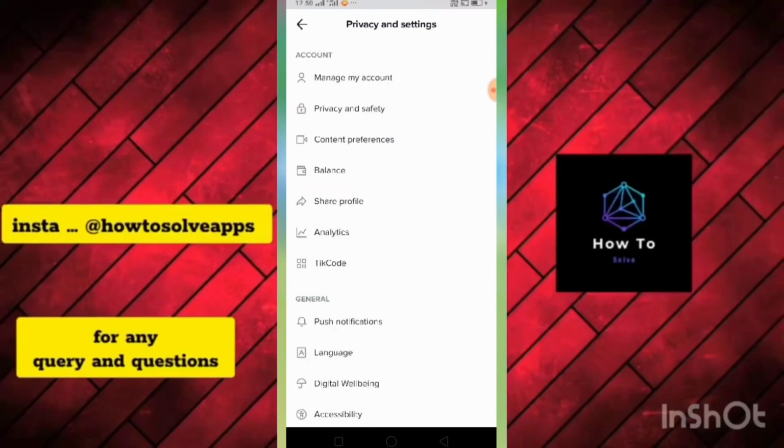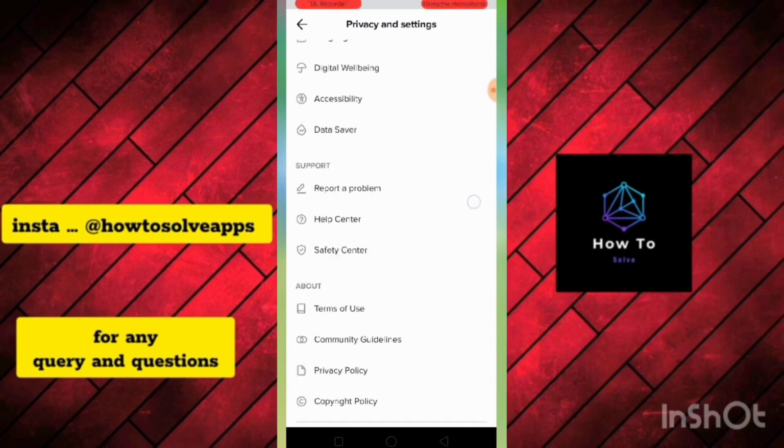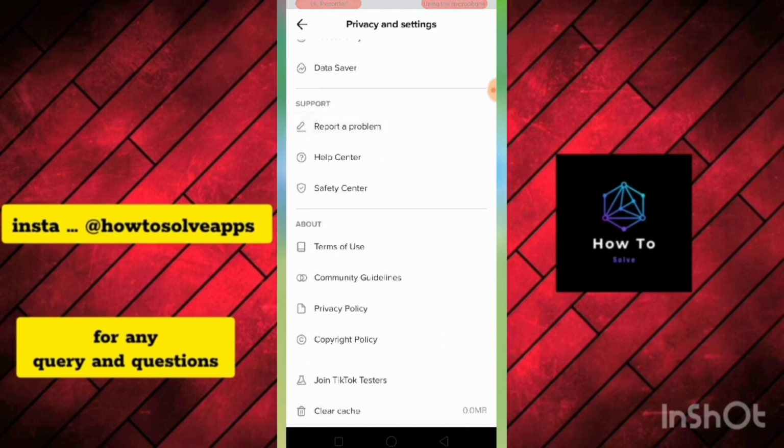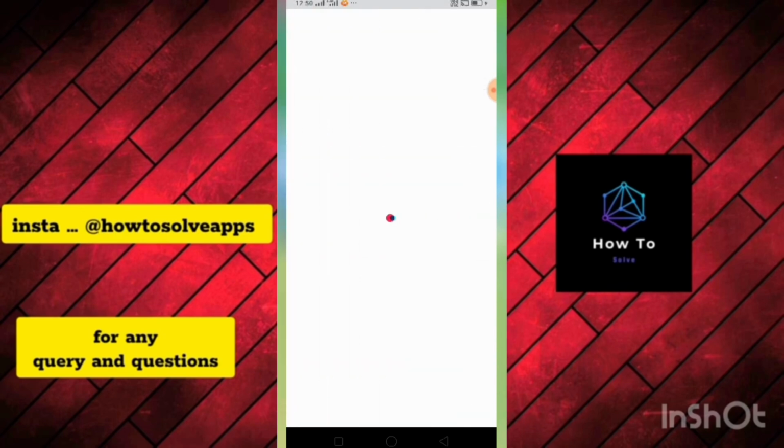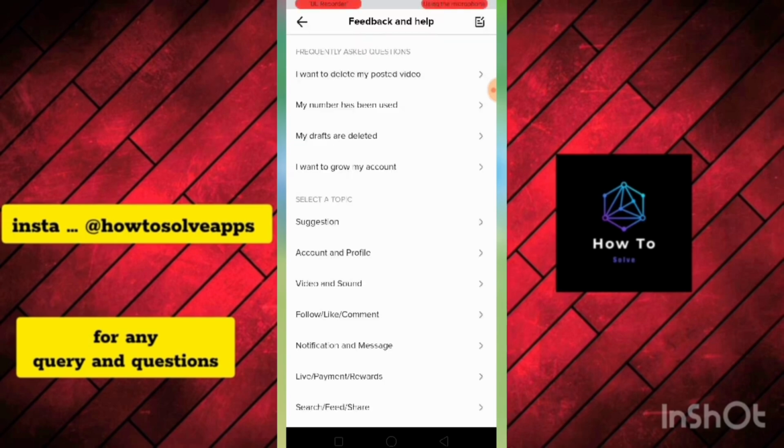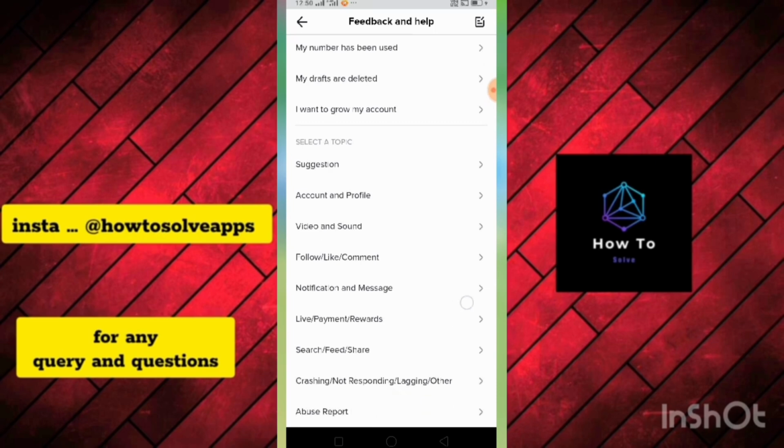But guys, if you are still facing the problem, then I suggest you to come here again and then go to report a problem. And after visiting the report a problem, here you have to do certain things which I will show you. Just stay tuned till the end. So now we have here frequently asked questions. So we have to select according to our problem.